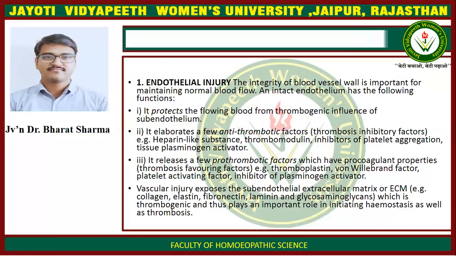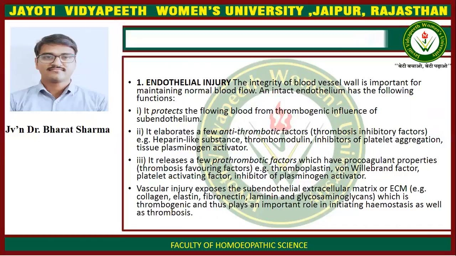Examples are heparin-like substance, thrombomodulin, inhibitors of platelet aggregation, and tissue plasminogen activator. Third, it releases a few prothrombotic factors which have procoagulant properties, thrombosis favoring factors. Examples are thromboplastin, von Willebrand factor, platelet activating factor, and inhibitor of plasminogen activator.